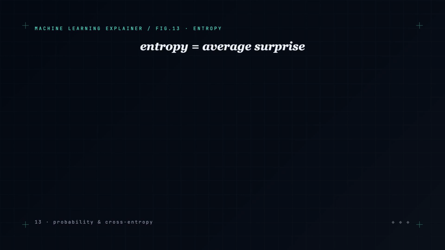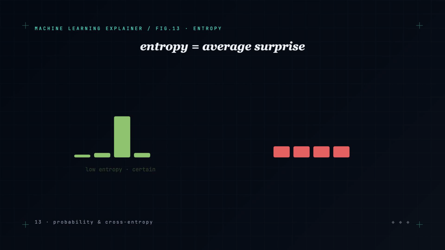Take the average surprise across a whole distribution and you get its entropy. A sharp, confident distribution has low entropy, so few surprises. A flat, uncertain one has high entropy, lots. Entropy measures how unpredictable a source is. A coin that always lands heads has 0 entropy. A fair coin has the most. It's the amount of genuine uncertainty.